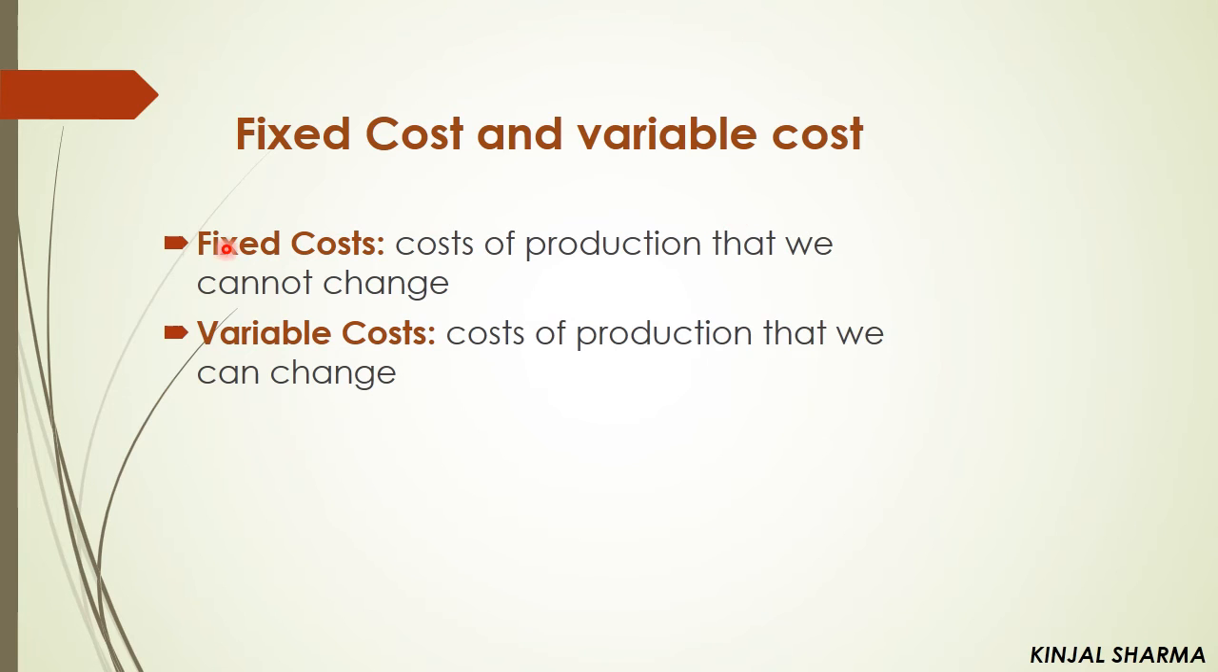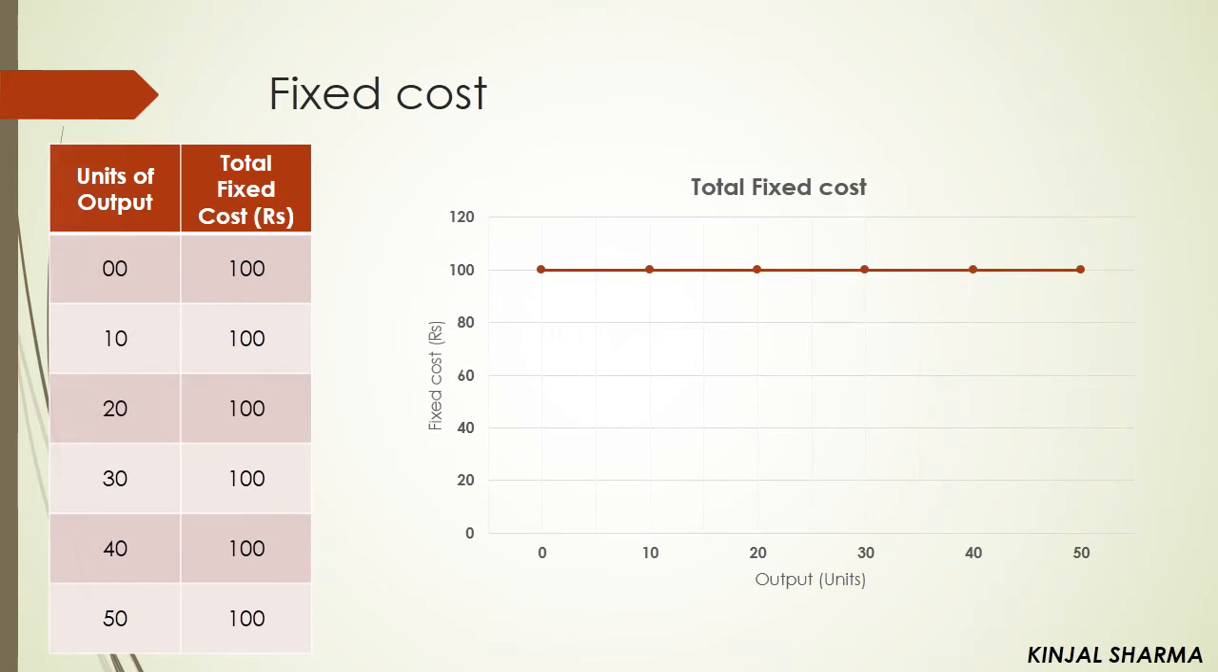Now fixed cost and variable cost. Fixed cost is the cost of production that we cannot change, and variable cost is the cost of production that we can change. Now this is a fixed cost curve.